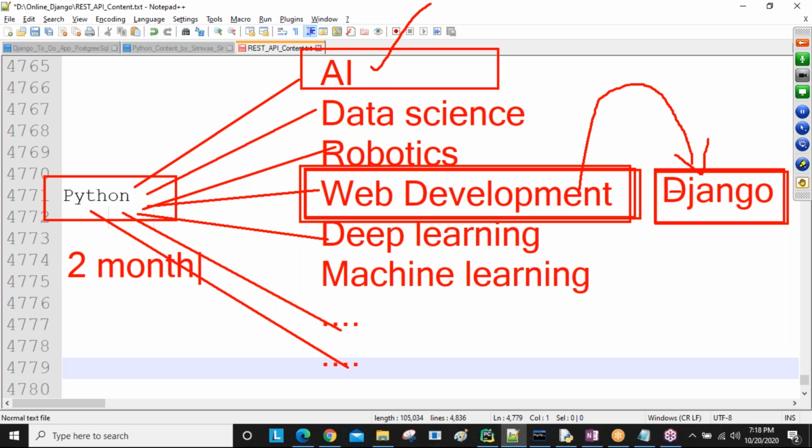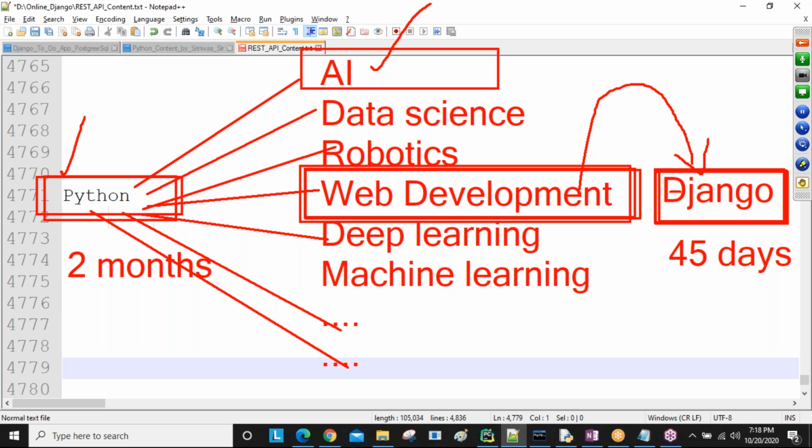And for learning Django, maximum 45 days you are going to spend. Python also, within 45 days some people are completing. So 45 days or 2 months learning Python and 45 days learning Django. Totally, maximum 4 months, you are going to complete Python and the Django framework.